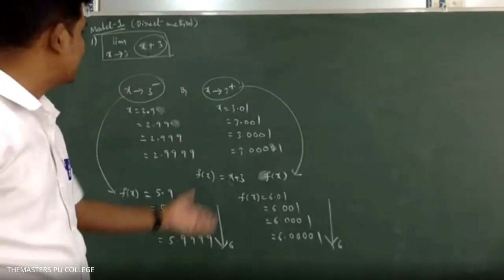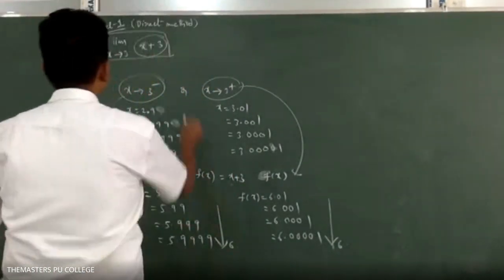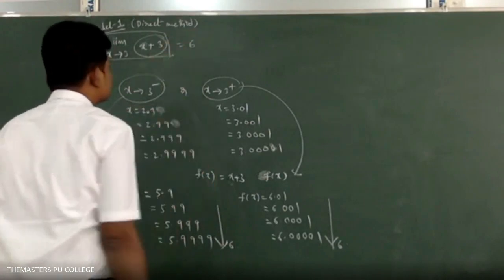As x approaches 3 from left and right, f of x is approaching the same particular value or not? Yes, sir. What is that same particular value? That value is 6. So we say that the limit of this function is 6.